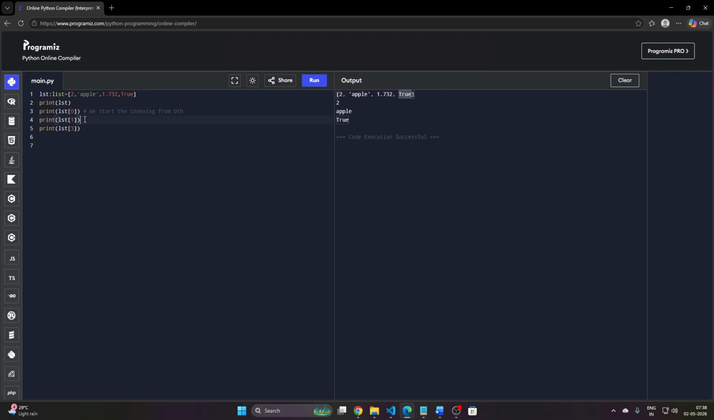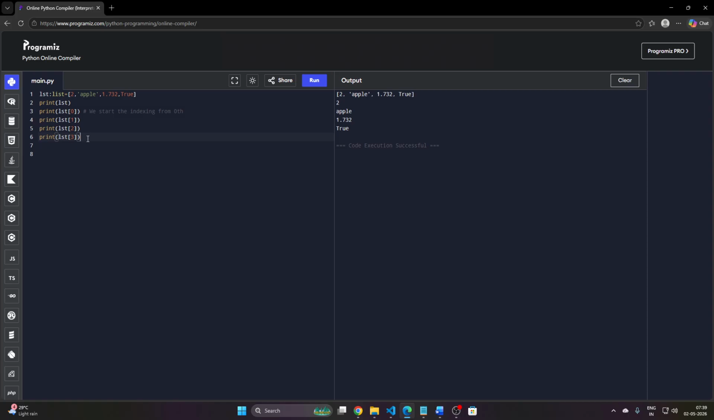Okay, now I just want to print lst[2]. Let's run it once again, and then the actual output is here. Okay, that's how we can display all the elements or particular elements.